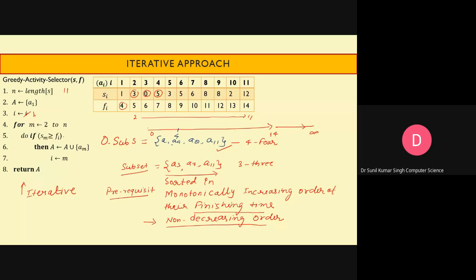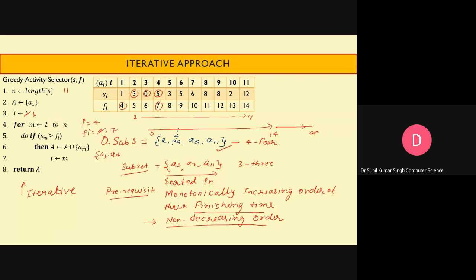Now 5 is greater than 4, so what we have to do is include the activity A4 in the set. We have to include the activity A4, and then i is equal to m. So what will be the value of i now? It will become 4. Now what will be the value of Fi? It is 7. The value of Fi was initially 4; after completing it, it is 7.